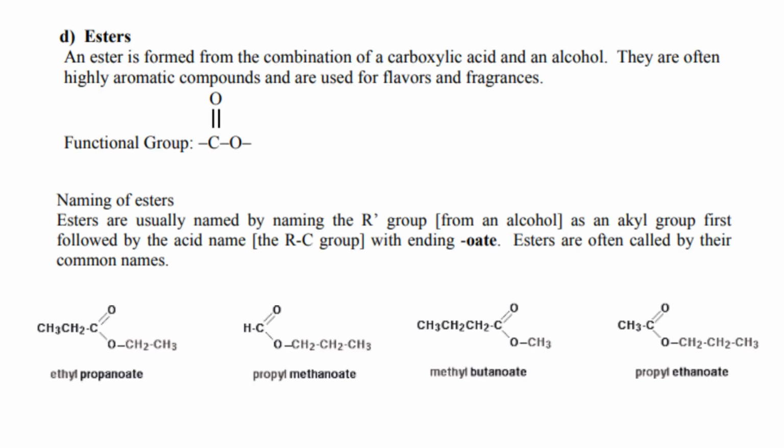The next one is esters. An ester is formed from the combination of a carboxylic acid and an alcohol. They are often highly aromatic compounds and are used for flavors and fragrances. Functional group is COO. Esters are usually named by naming the R group from an alcohol as an alkyl group first, followed by the acid name, with the ending -oate. Esters are often called by their common names.